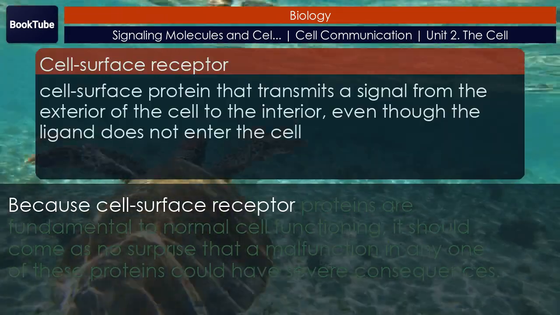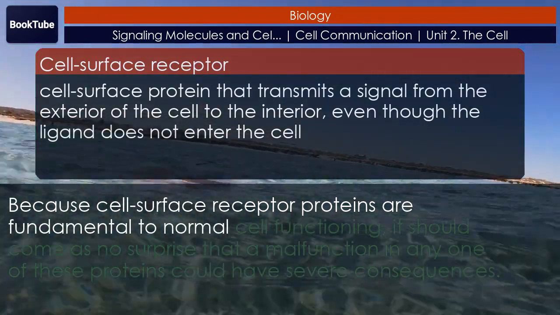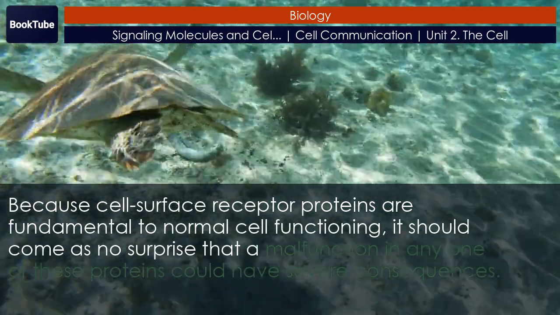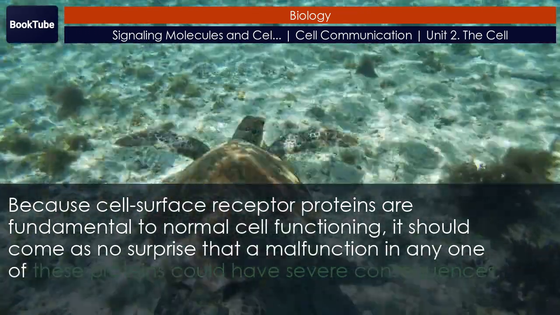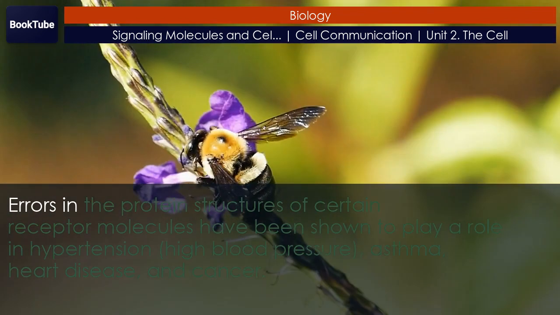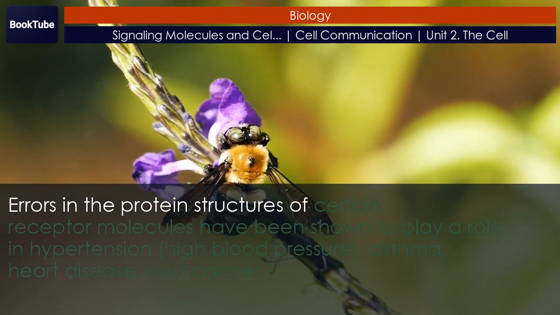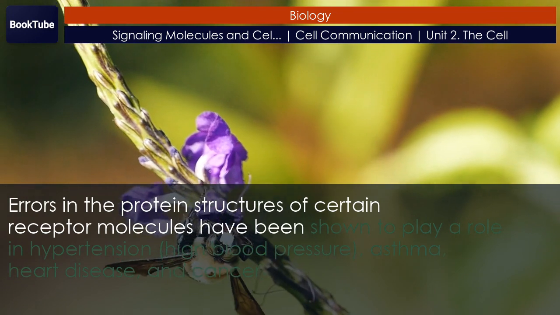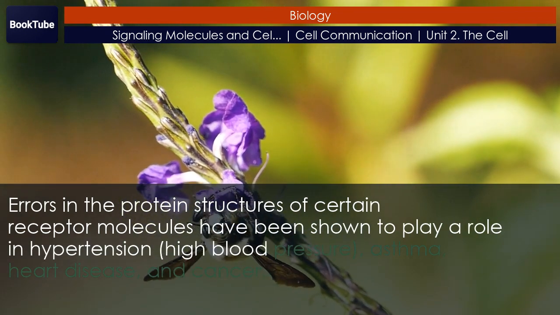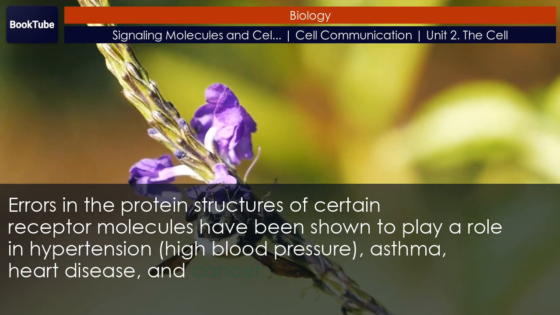Because cell surface receptor proteins are fundamental to normal cell functioning, it should come as no surprise that a malfunction in any one of these proteins could have severe consequences. Errors in the protein structures of certain receptor molecules have been shown to play a role in hypertension, high blood pressure, asthma, heart disease, and cancer.